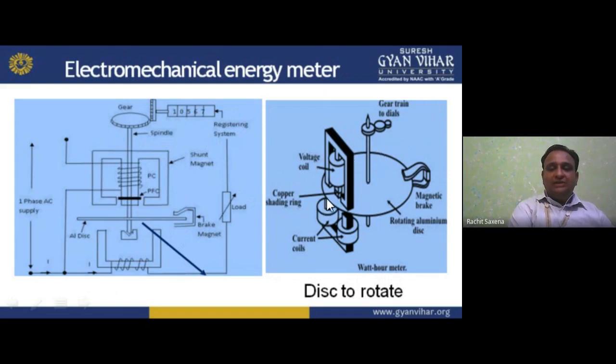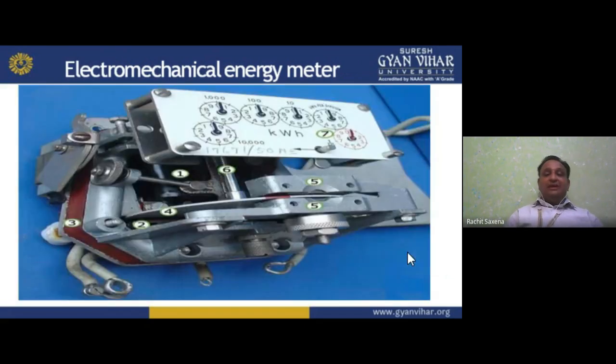So there are two rings, one copper coil and the voltage coil lagging by 90 degrees. Copper shading for the disc rotation. Brake we are applying here, rotating aluminum disc, watt hour. So it is showing you the disc rotating. That is your electromechanical energy meter. It works with the help of electromechanical action, meaning electrical to mechanical. I am applying the electrical field, and the disc rotates. Now see here.